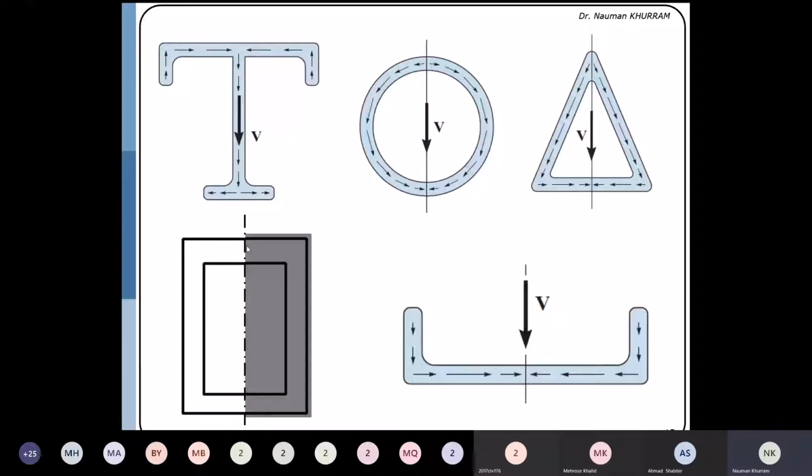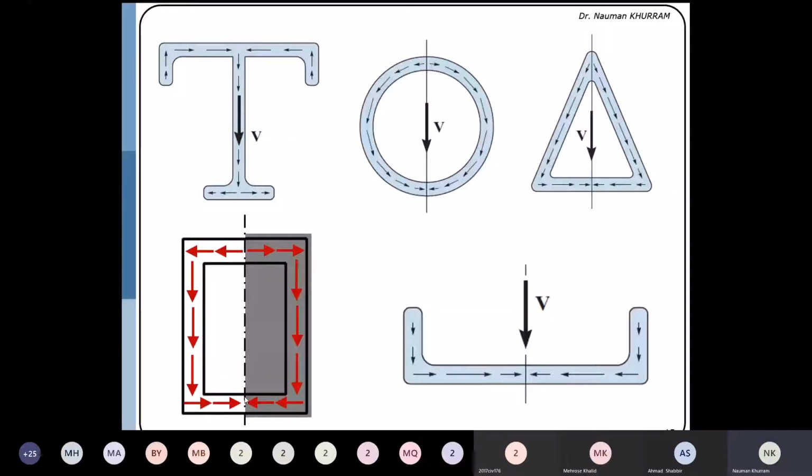Assume that half the section is removed. If half the section is removed, it becomes only a channel section, which has a free end tip over here and a free end tip over here. And flow originates from the free end tip and is also consumed at the free end tip on the other side of the neutral axis. So if a section does not have any free end tip, then the flow will be generated from the axis of symmetry and it will be consumed at the axis of symmetry on the other side of the neutral axis.